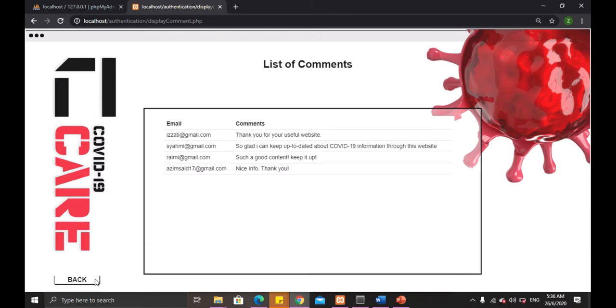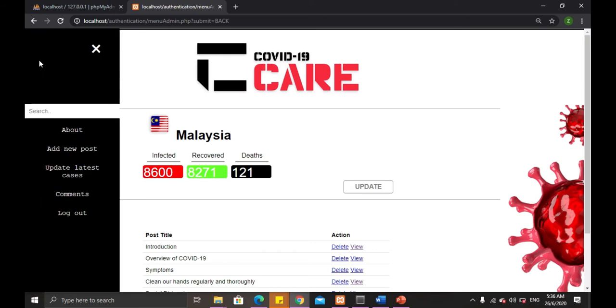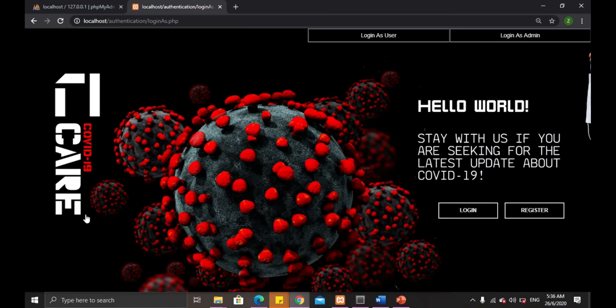I think that is all about the admin system. When we are done, admin can simply log out from the system. Just click on the log out button, and we will be redirected to the first page of the system. So I think that's all.